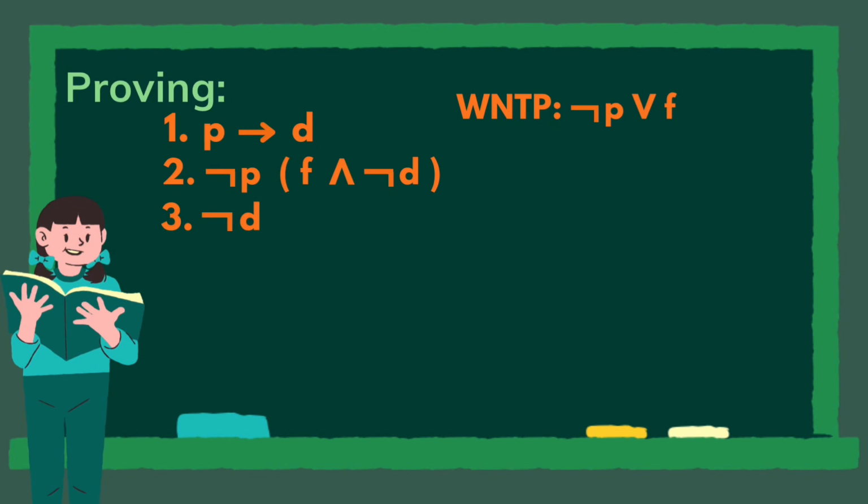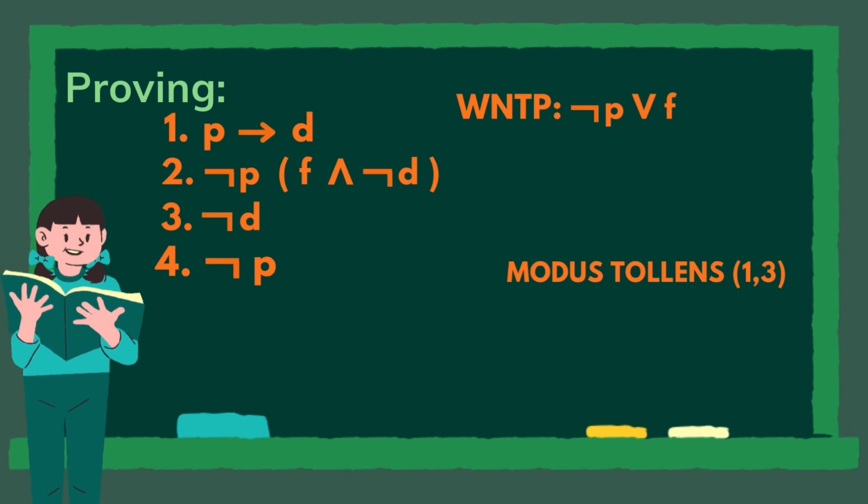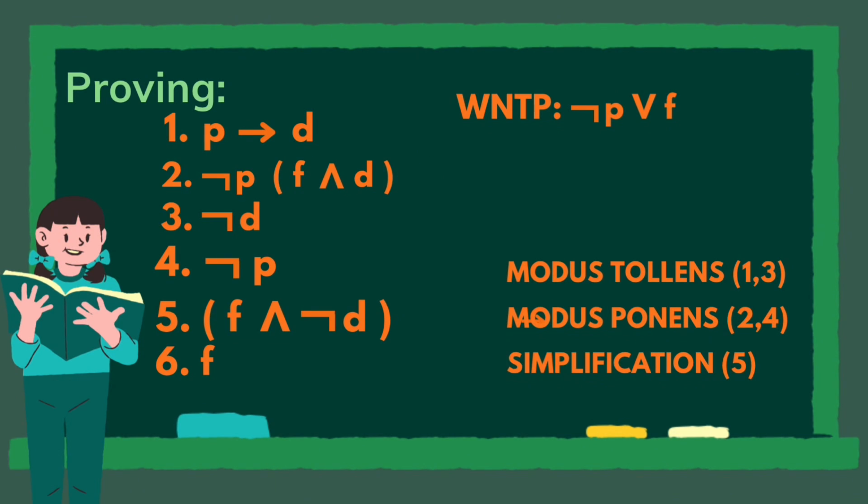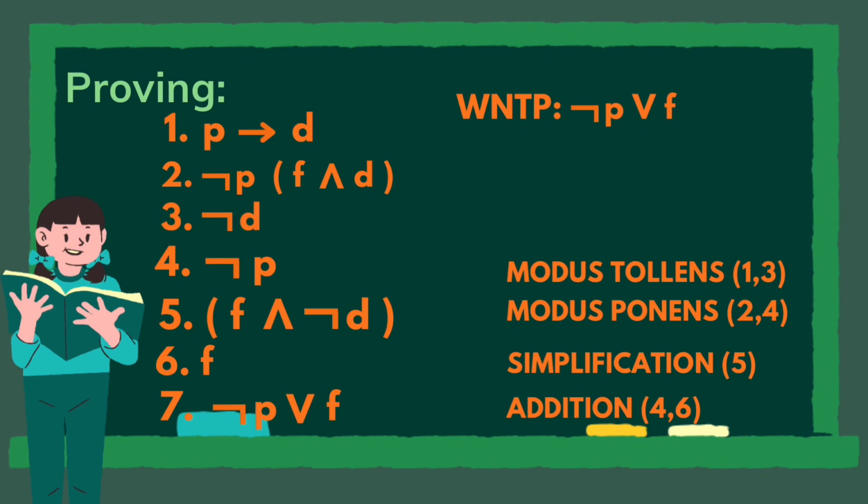We use modus tollens on 1 and 3 to get the negation of P. Next, with modus ponens on 2 and 4, we can get F and negation of D. Next, we can use simplification from number 5 to get F. Lastly, with addition on 4 and 6, we can get negation of P or F.